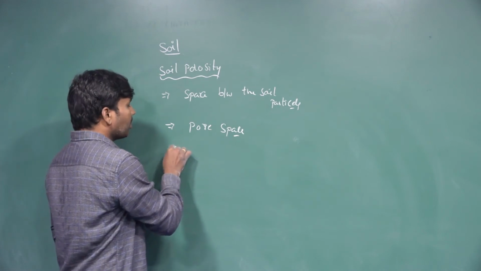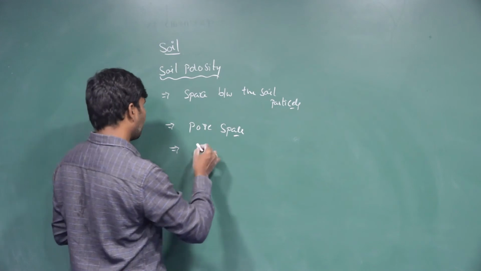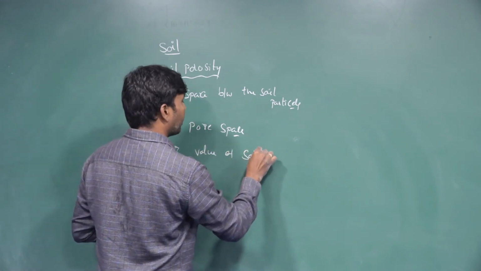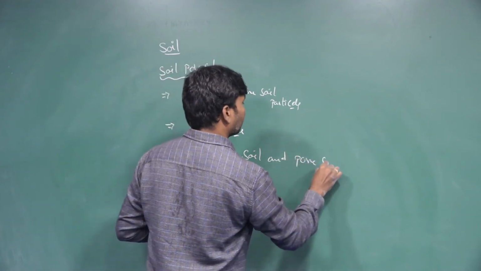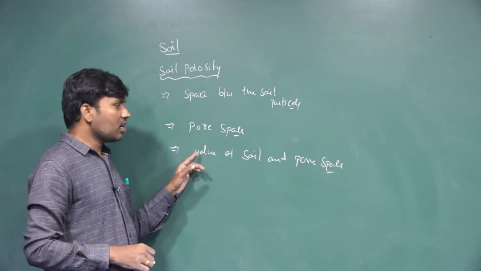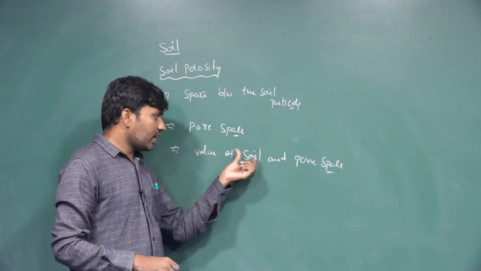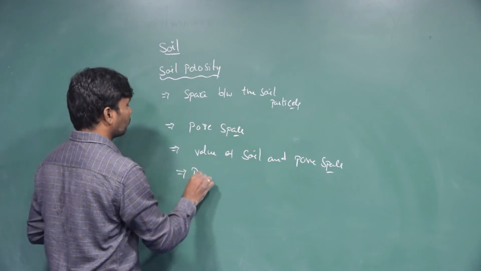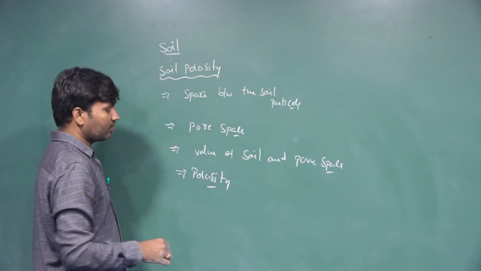For one particular volume of the soil, the ratio between the volume of the pore space and the volume of the soil is called the porosity of the soil.